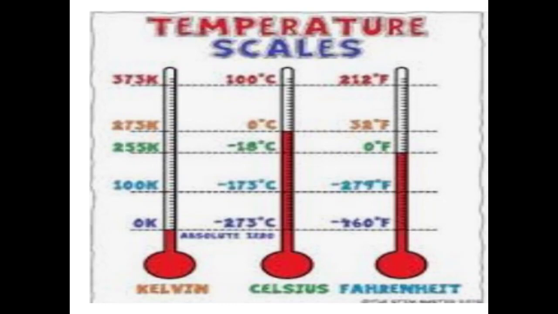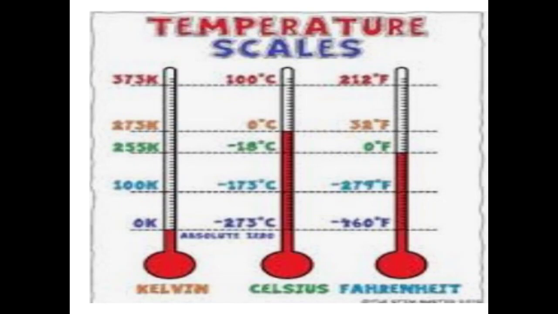The upper fixed point on the Celsius and the Fahrenheit scale is called the steam point, or we say the boiling point. It is the temperature at which water boils, and it has a value of 100 degrees Celsius on the Celsius scale and 212 degrees on the Fahrenheit scale. So the lower fixed point on the Celsius scale is 0 degrees Celsius, and the upper fixed point is 100 degrees Celsius.